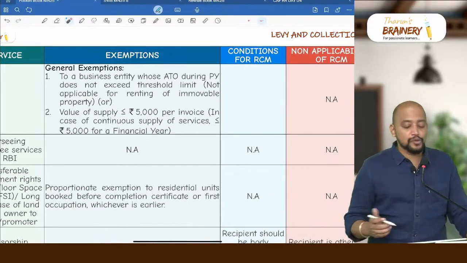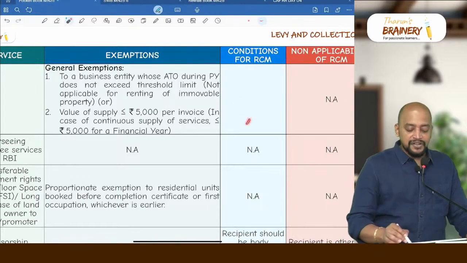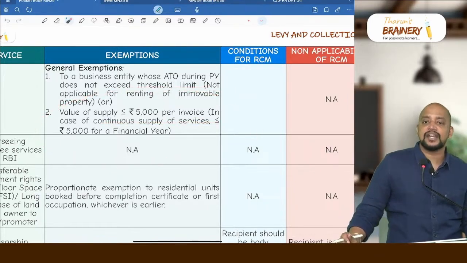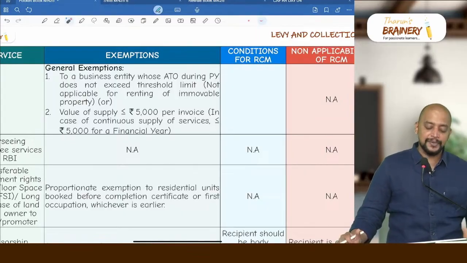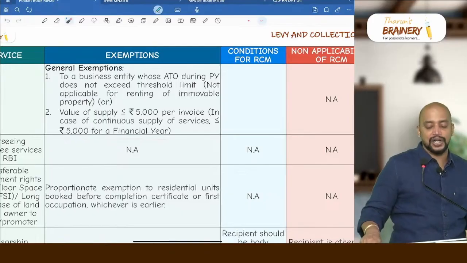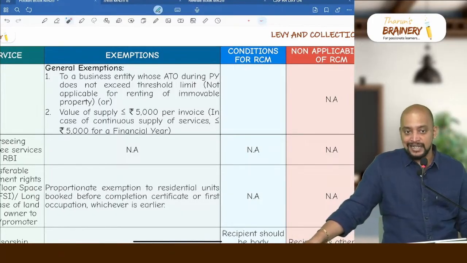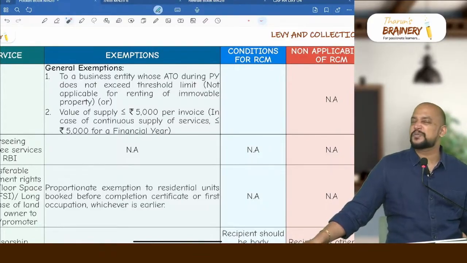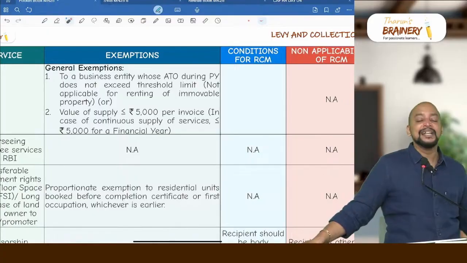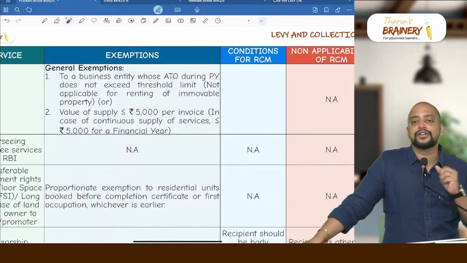Suppose it is renting of immovable property, we should not check this first general exemption. For the second general exemption, we need to see if the value of supply does not exceed 5,000 rupees per invoice. That is applicable even in case of renting of immovable property, and in case of continuous supply of services, it should be 5,000 rupees in a financial year. For example, government owns a shop. That shop is given on rent to a business entity. Is it coming under any of the 14 specific exemptions? No. The first general exemption is also not applicable to renting of immovable property. The second general exemption is applicable for renting of immovable property, but in this case we need to see what the rent for the shop is.